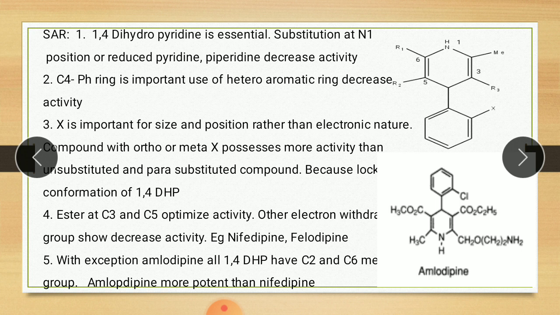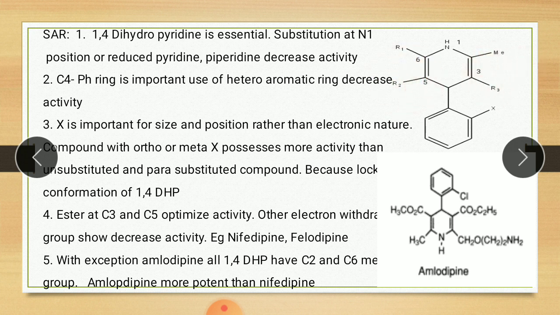Next point, ester group at carbon 3 and carbon 5 optimizes the activity. So this one is ester, at the 3 and 5 position of the above ring. Ester is there for optimum activity. Other electron withdrawing groups show decreased activity. Example, nifedipine and felodipine. So here ester is there in maximum cases.